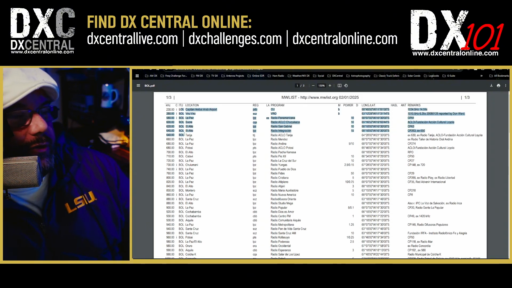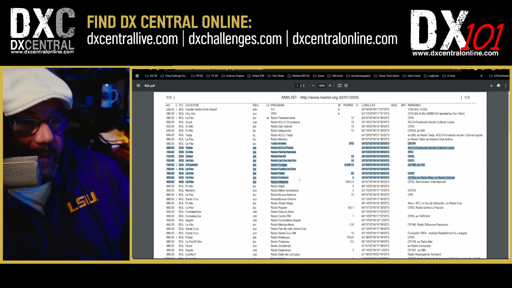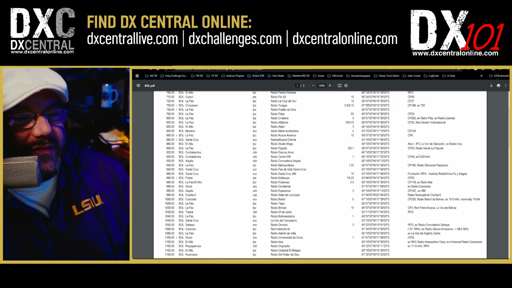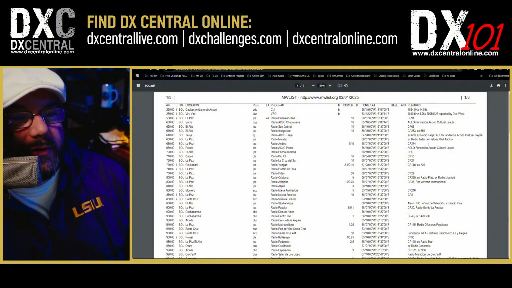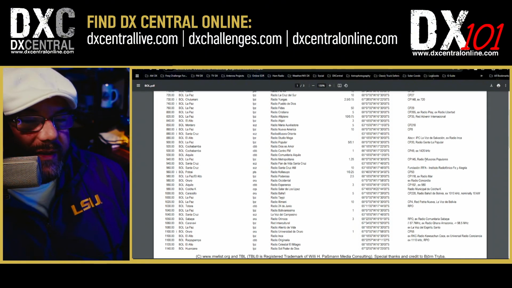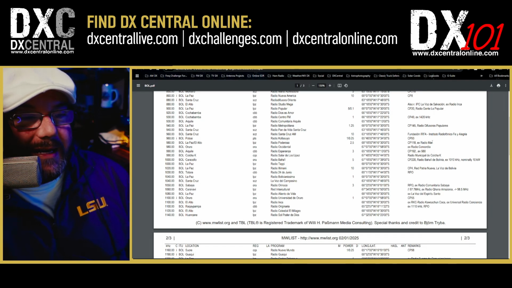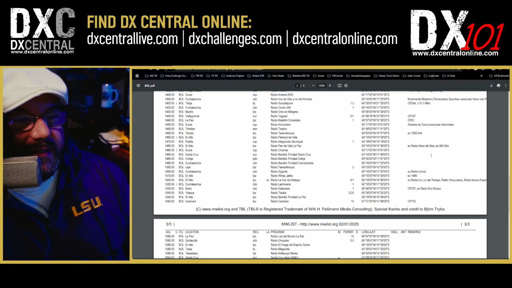So for instance, you'll see the frequency over here on the left-hand side. There's your country code. You want to make sure you have that in here, your location, your city, your slogan or the station name. The power, if it's known what power they're using, their lat long of the station, and then if they have things like the call sign of the station, the call letters that are used, or any notes like they used to be called this, or any other little notes that might be in the Medium Wave database on that station, you'll see that listed here as well.